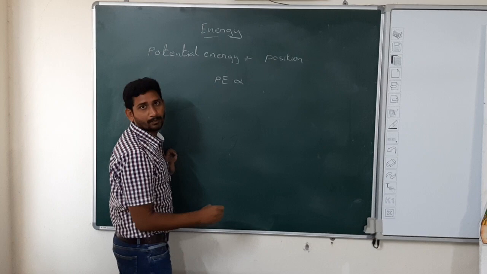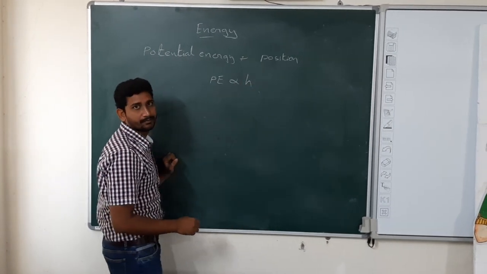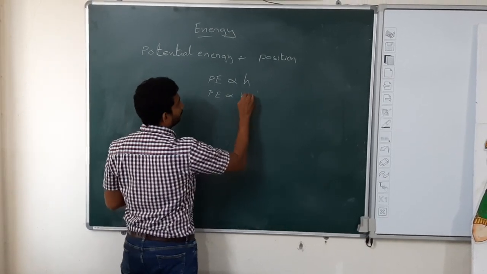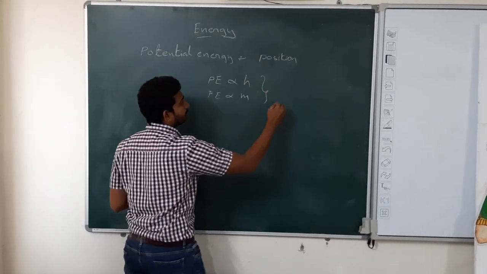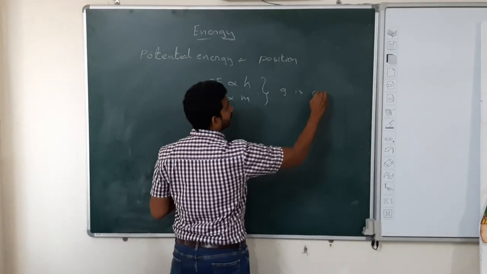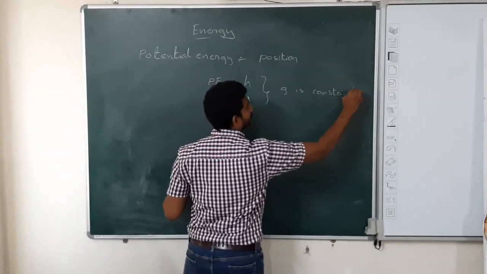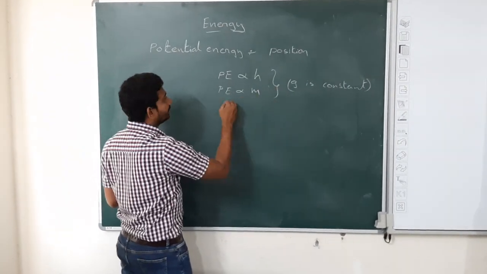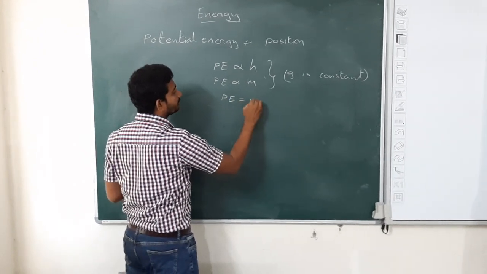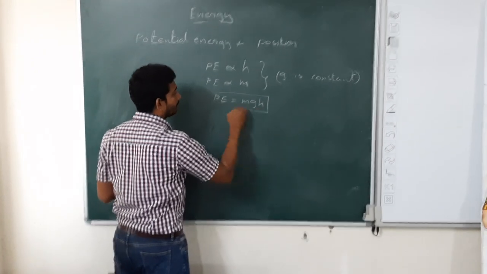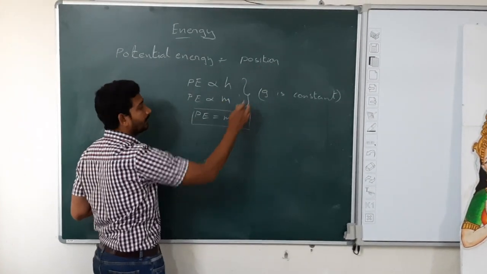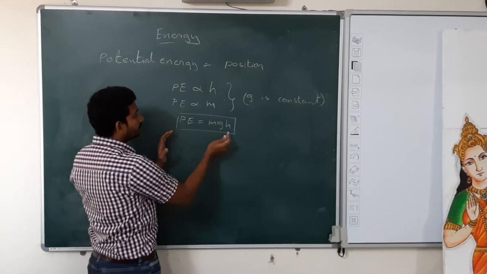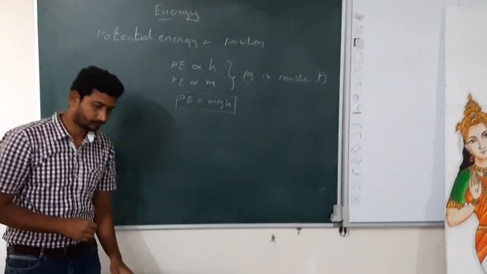PE is directly proportional to the height of a body, and PE is directly proportional to the mass of the body. In these two cases, gravity g is constant. So by comparing these three, we will get potential energy PE equals mgh. h denotes the position of the body, m is mass and g is gravity, which is constant. How does this work? Let's see.